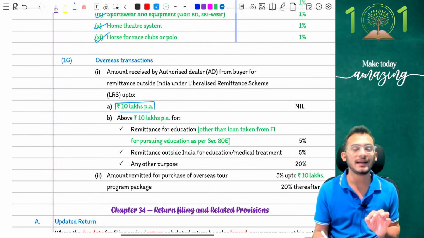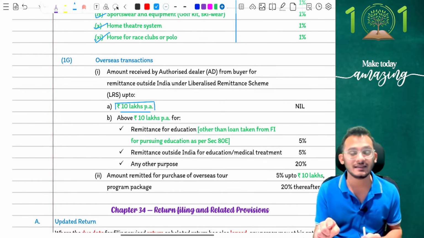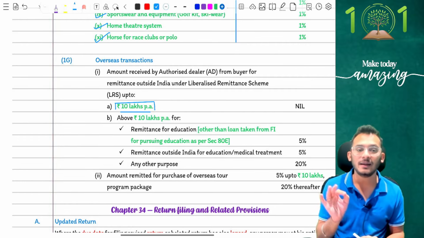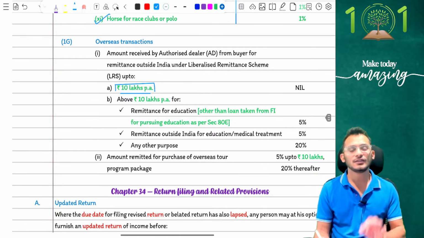If you are going to go up to 10 lakh rupees of foreign payments, no liability for TCS. Above 10 lakh rupees, liability for TCS arises. Now, the amendment in the current year is very, very critical for you to keep in mind. The amendment in the current year is for educational purposes.